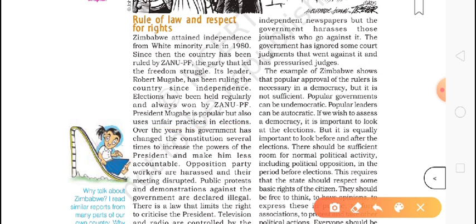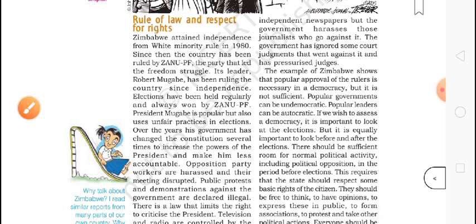So slowly, when he was the president of Zimbabwe, he changed the constitution. Many changes, many changes. So slowly he increased his power and decreased his accountability. Accountability means he is not answerable to anyone now. Okay, and he became very powerful.